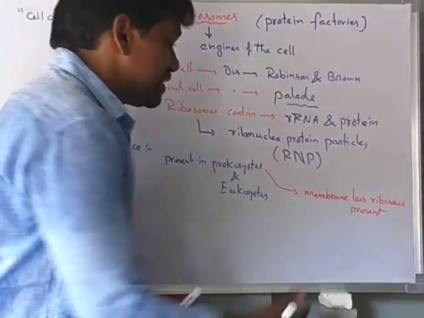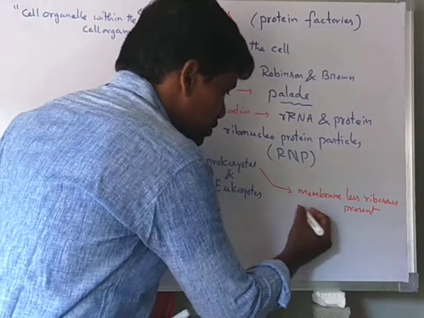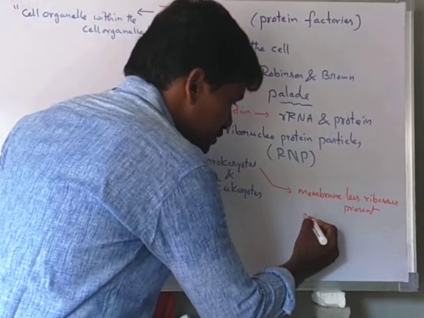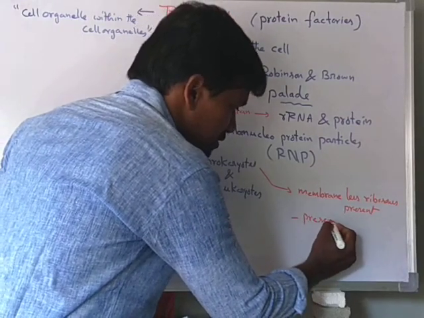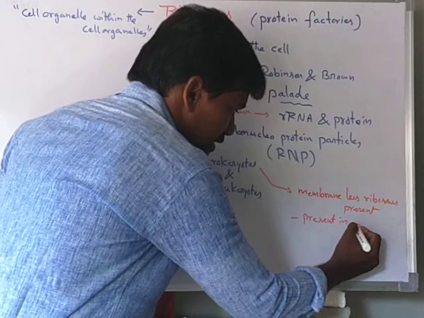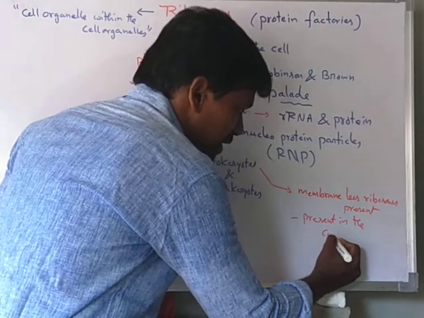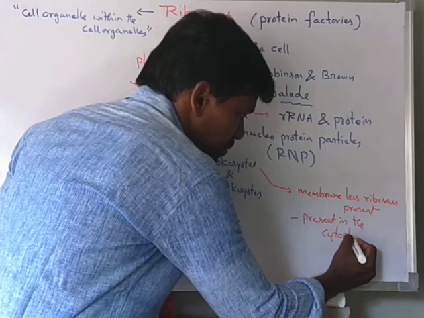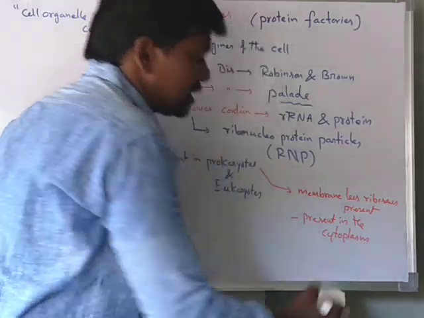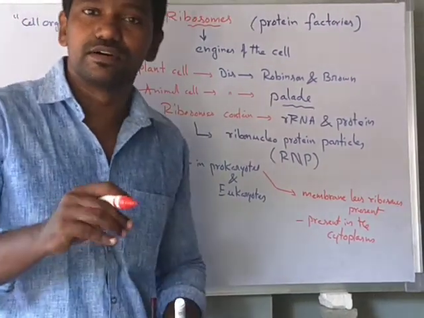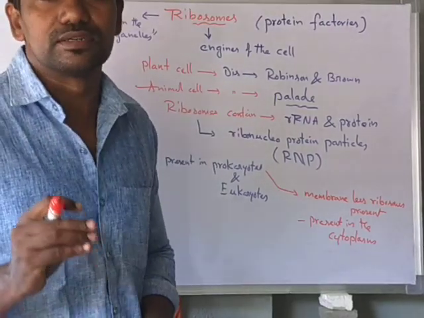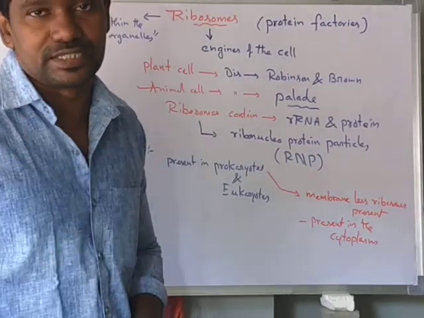These ribosomes are present in the cytoplasm. They are scattered in the cytoplasm because the endoplasmic reticulum is absent.